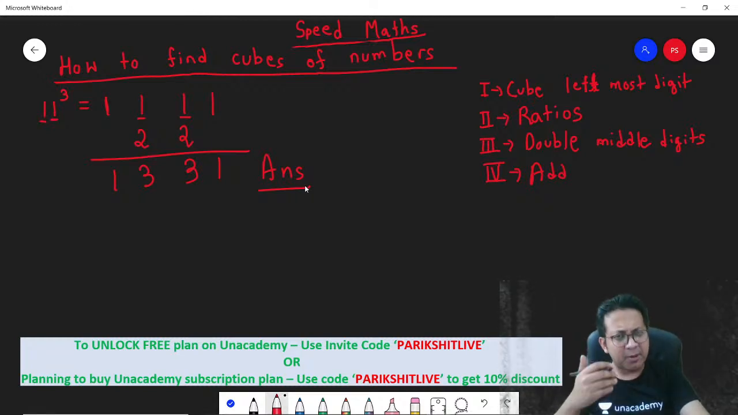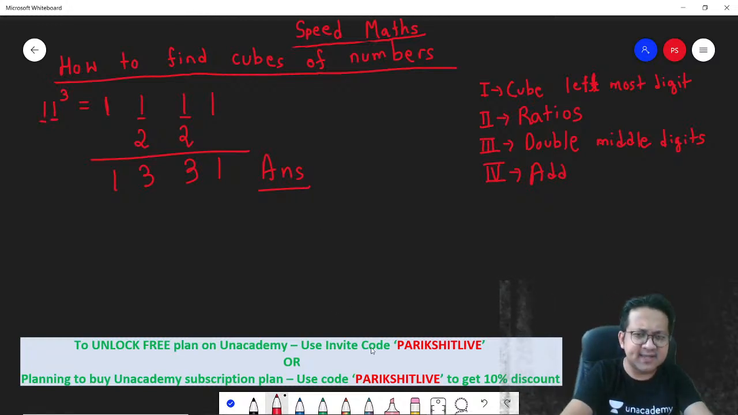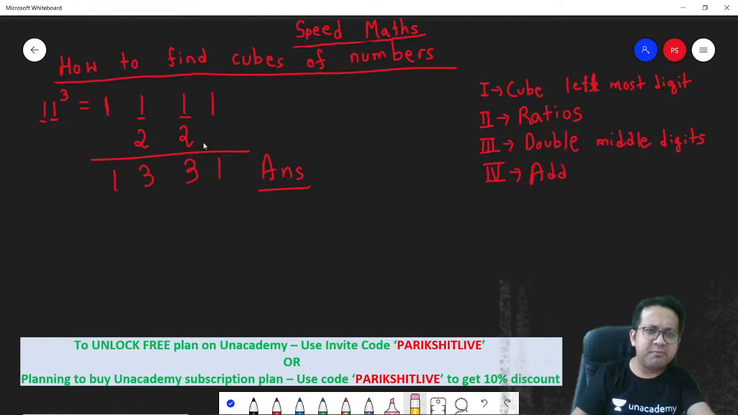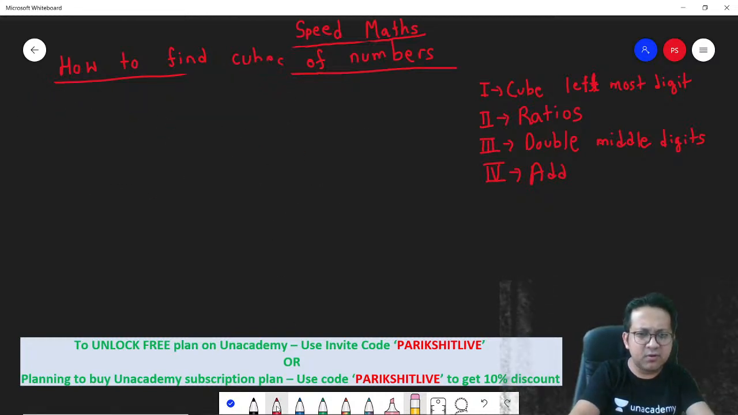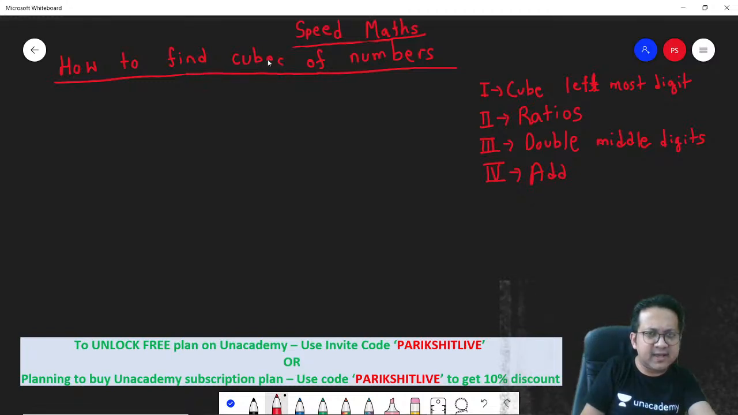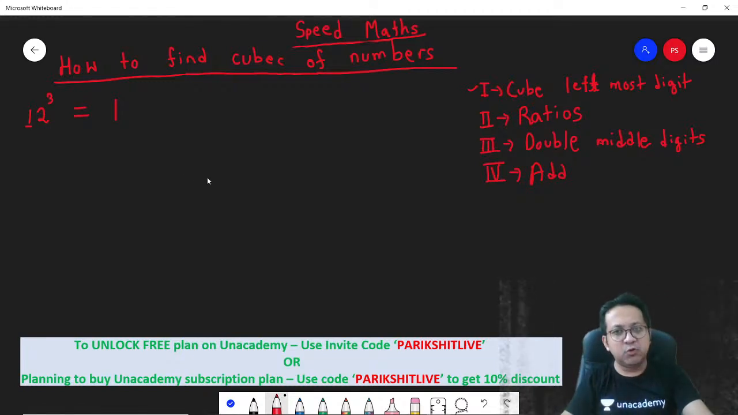I'm going to show you more numbers. It'll be clear. Let's take another number. First, let's take 12 cube. Step 1: cube the leftmost digit. The leftmost digit is 1, and 1 cube is 1.